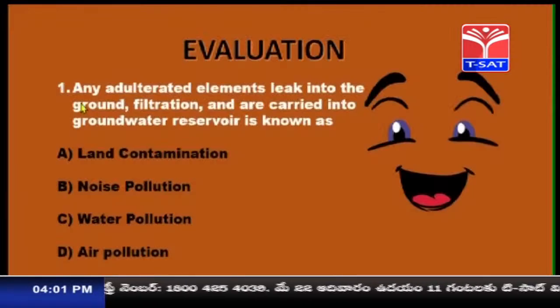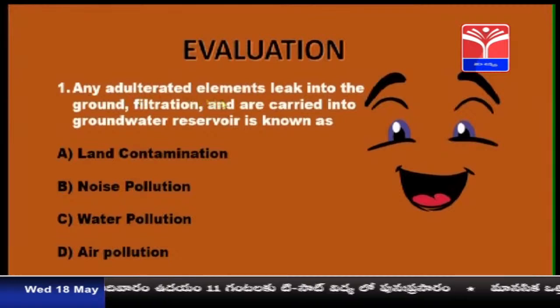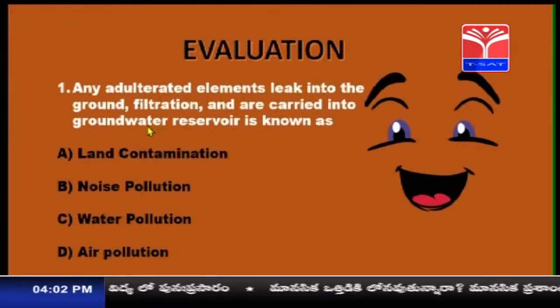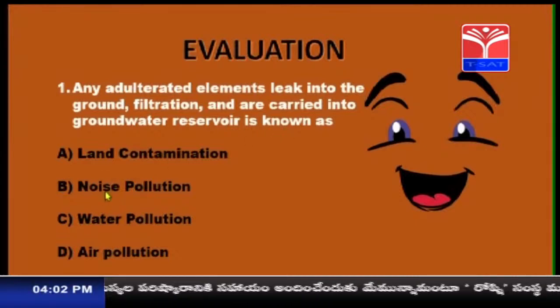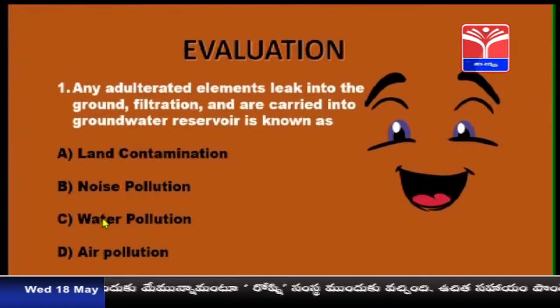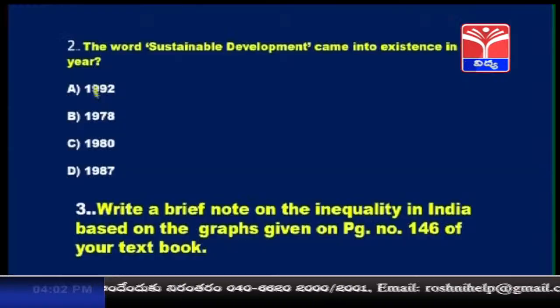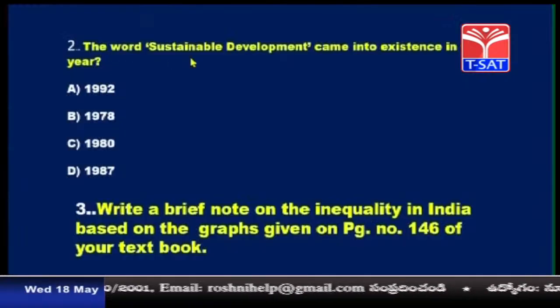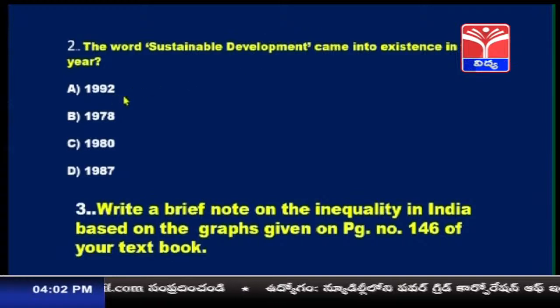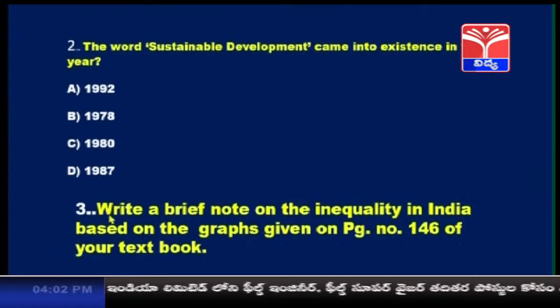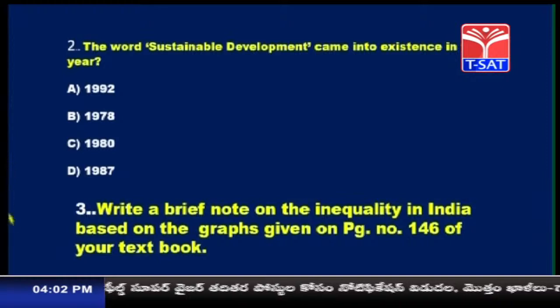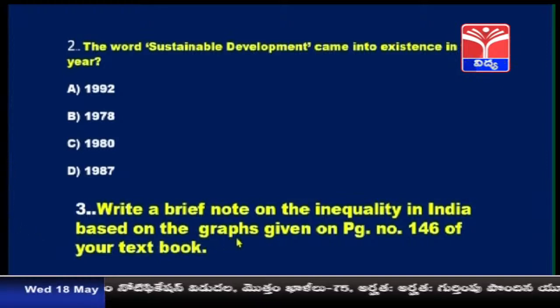Evaluation. Answer the following questions. Any adulterated elements that leak into the ground, filtration, and are carried into groundwater reservoir is known as land contamination, noise pollution, water pollution, or air pollution. Adulterated means which is harmful. The word sustainable development came into existence in the year 1992, 1978, 1980 or 1987. And write a brief note on the inequality in India based on the graphs given on page number 146 of your textbook.